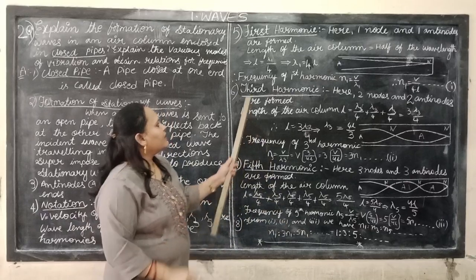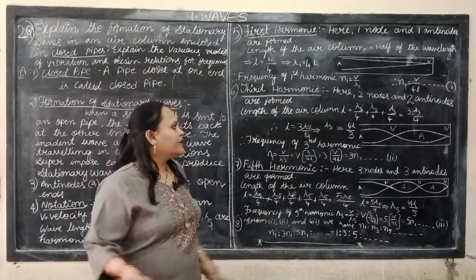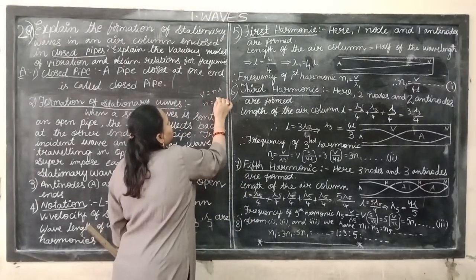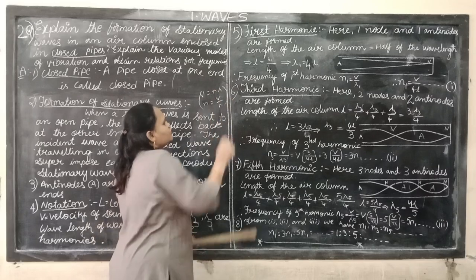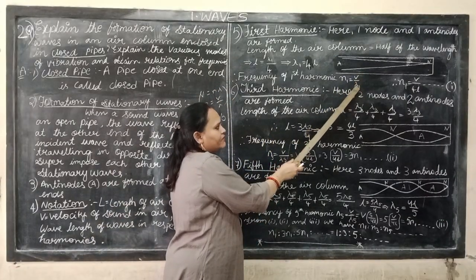We have the formula: frequency n equals V by lambda. So for the first harmonic, n1 equals V by lambda 1.